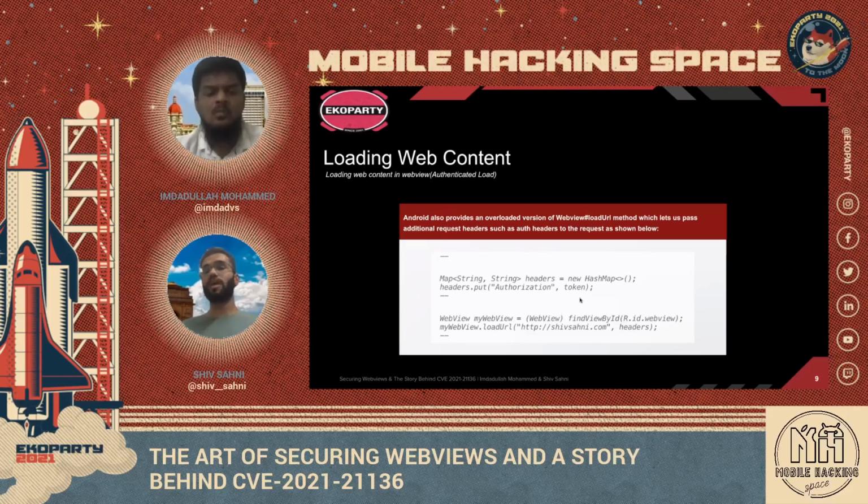So what happens behind the scene is, once this overloaded version of load URL is used, while making the network request, the front end attaches all these headers which are sent as a part of the map to the network request, to the HTTP request. And now our request would be having the required auth data. Once this request reaches backend, it will validate the auth token and would release the protected content. And that is how the protected content would reach the front end.